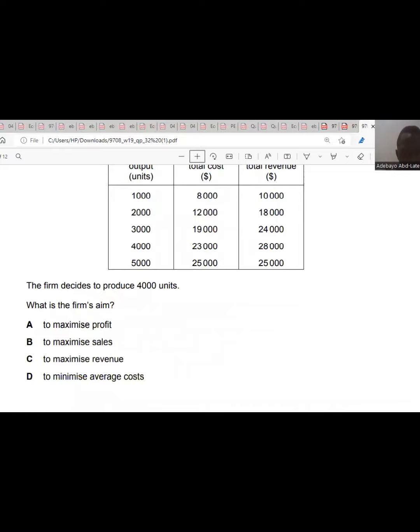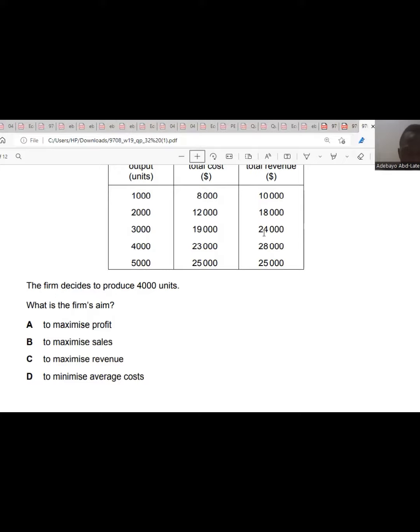This 5. So based on these 4,000 units produced, it means that the firm wants to maximize revenue. Because to maximize profit, it has to check the highest level of profit, which I think is for 2,000. Yes, the profit is higher for 2,000 units, that's 6,000.